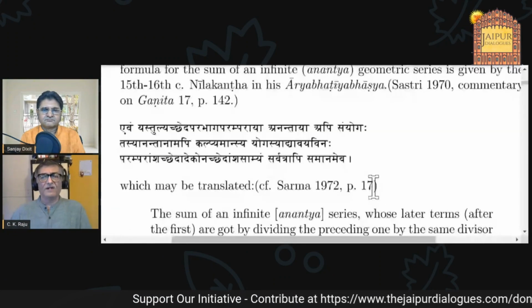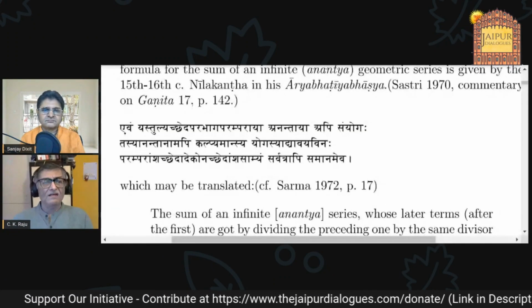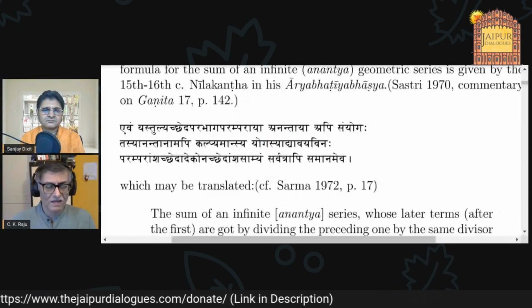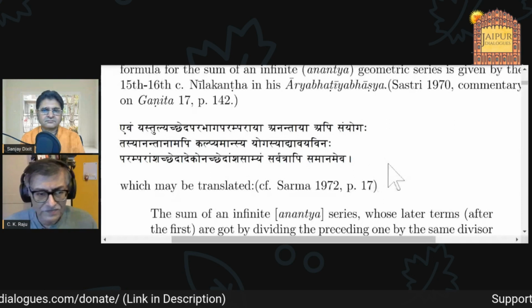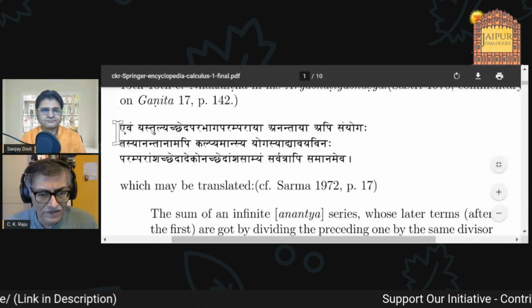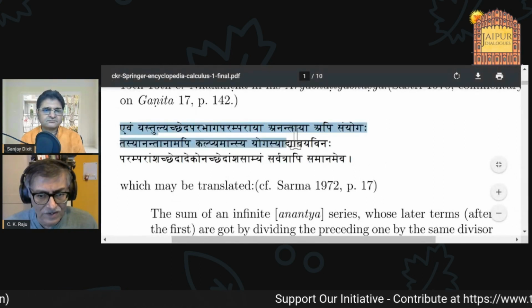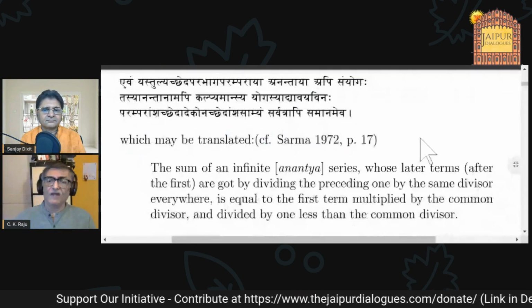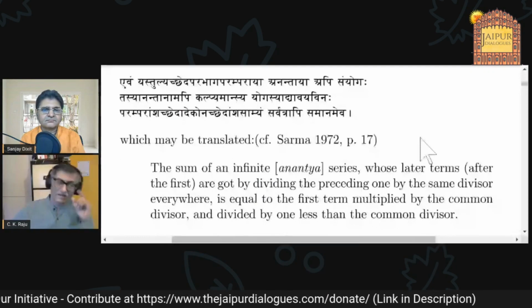All right, let me quickly give an example of that. Okay, here we are. So this is in Neelkant's Aryabhatiya Bhashya. This is the sum of an infinite geometric series. Are you able to see this? Yes. Okay, so this is the shlok in which he gives the sum of an infinite geometric series. And we know what the formula is. It's not very difficult to get the formula.